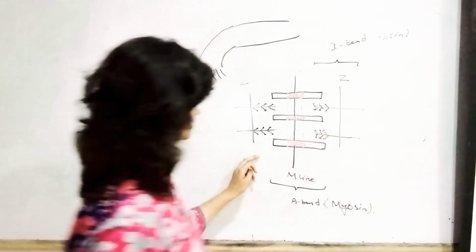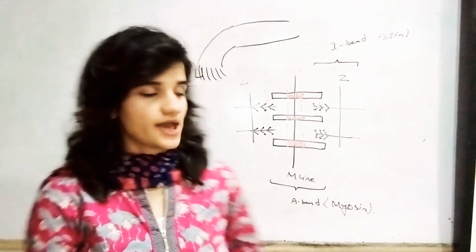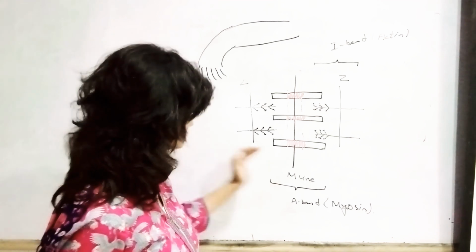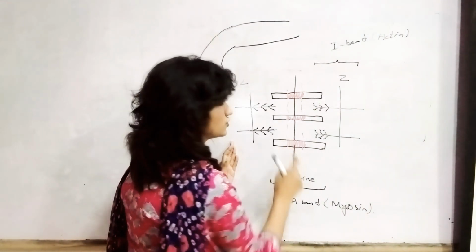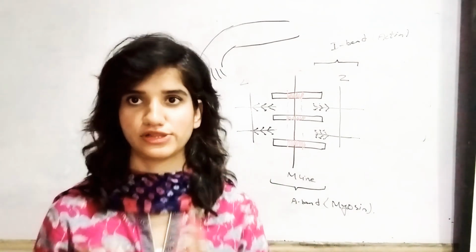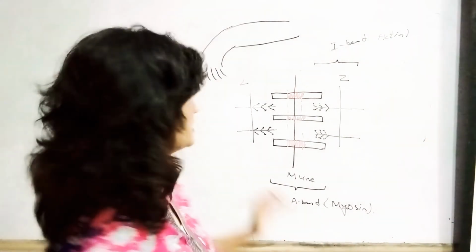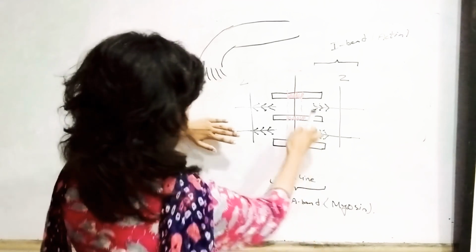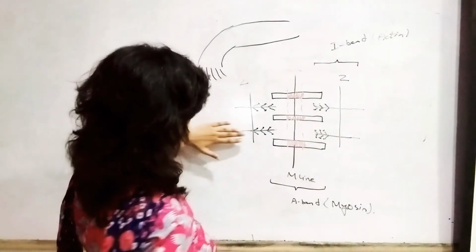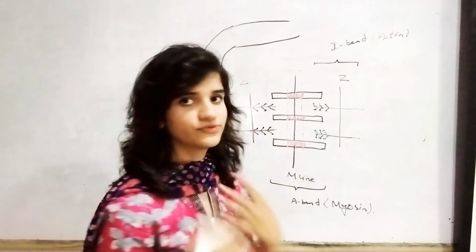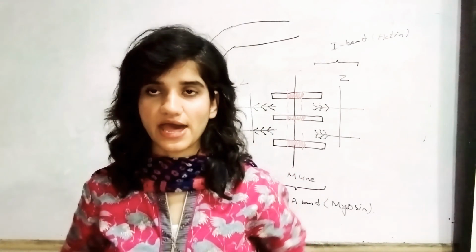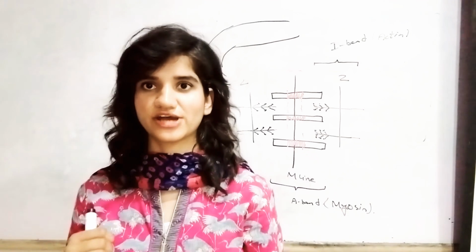As you guys see that, the A band is myosin while the I band is actin. So this H zone is containing the thickest filament, the myosin. Now when the actin comes towards the myosin, the H zone will diminish and the muscle will come into the contraction form.